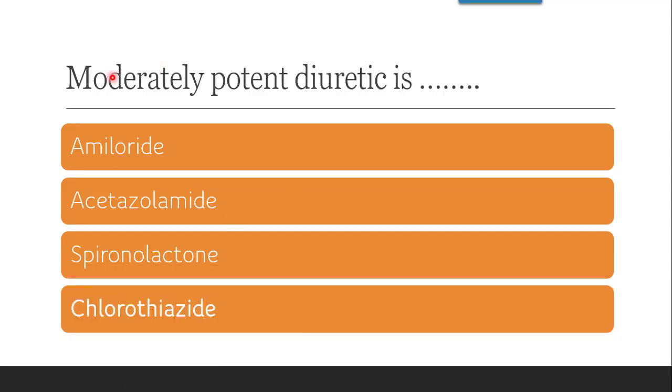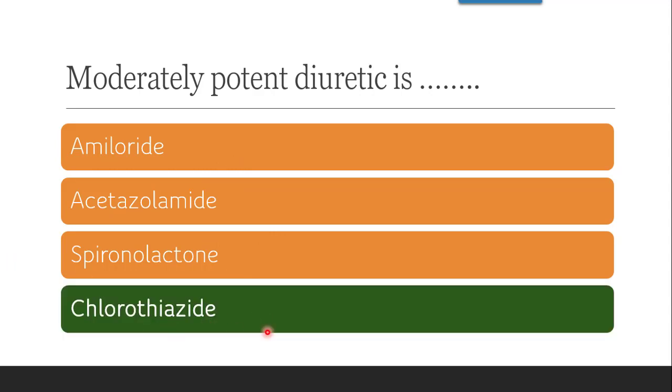Next question is, moderately potent diuretic amongst the given is, whether it's amiloride, acetazolamide, spironolactone, or chlorothiazide. So it is very simple. The correct answer is chlorothiazide, because moderately potent diuretics are also known as thiazide diuretics, and the drugs which contain the suffix thiazide are thiazide diuretics, that means moderately potent diuretics.